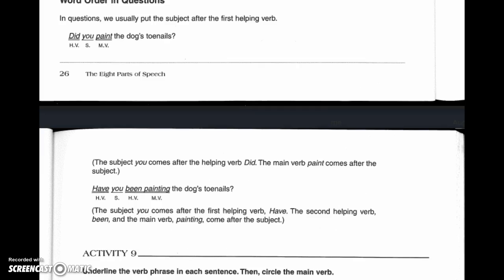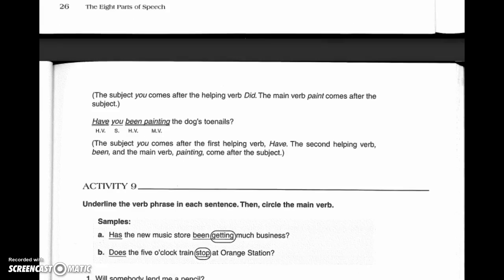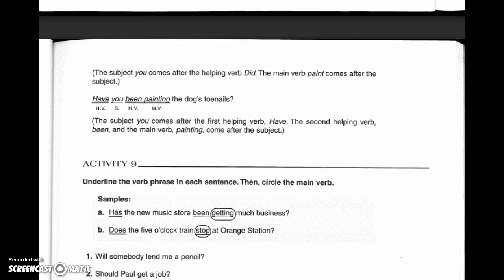Okay. What we have here are, just showing that sometimes the word order in questions will divide the helping verb. Do you see where it says, did you paint the dog's toenails? Okay, we have a helping verb with the subject and another main verb, and they're kind of broken up because it's a question. Okay, there's another way to format it there. The subject you comes after the first helping verb. The second helping verb, been, and the main verb, painting, come after the subject.